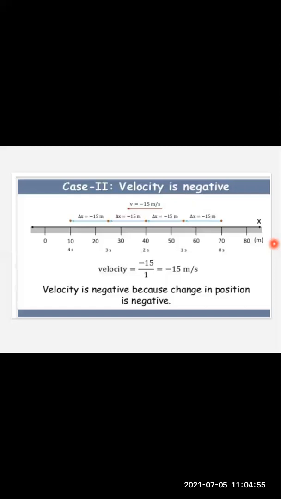In the very first second, the car has traversed a distance of 15 meters. But this 15 meters is traveled towards the left side. So we call that distance negative, and since the direction part is involved, we call it minus 15.